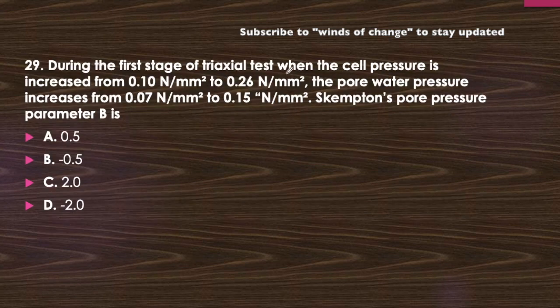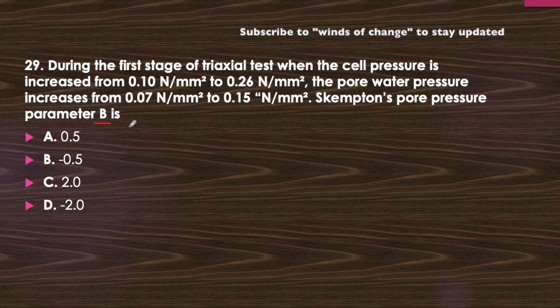During the first stage of the triaxial test, when the cell pressure is increased from 0.1 Newton per mm square to 0.26 Newton per mm square, the pore water pressure increases from 0.07 Newton per mm square to 0.15 Newton per mm square. Skempton's pore pressure parameter B is 0.5, minus 0.5, 2 or minus 2. And this is a very easy question if you know the formula for this parameter, that is A and B for pore water pressure. Do you remember it? Think about it. If you remember it, then this is a very easy question for you. If you don't remember, then there will be no point discussing here. I am telling you, and you have to focus on this.